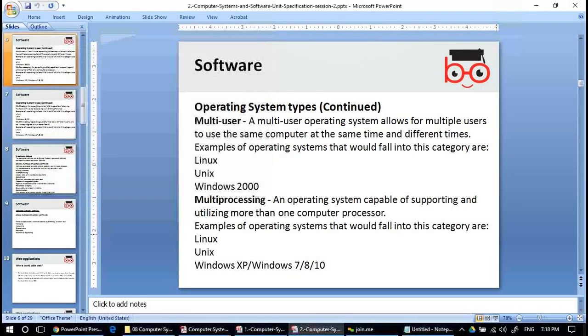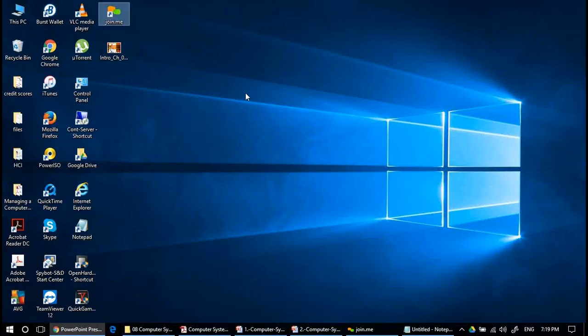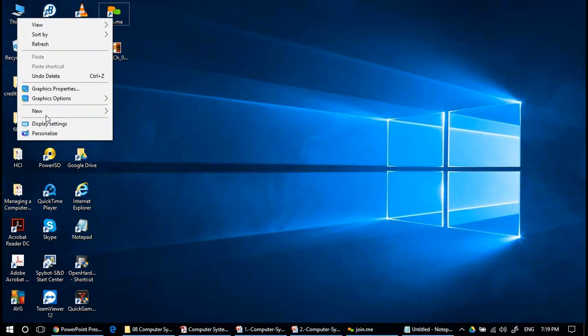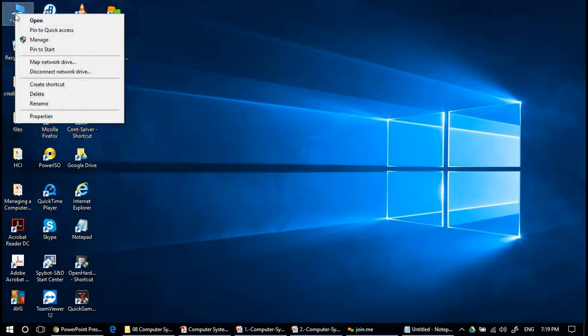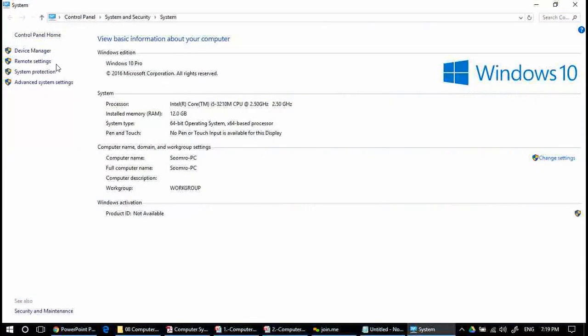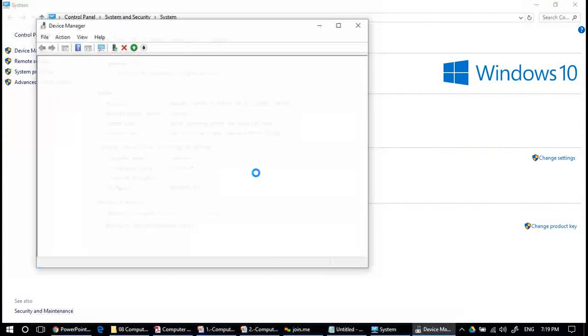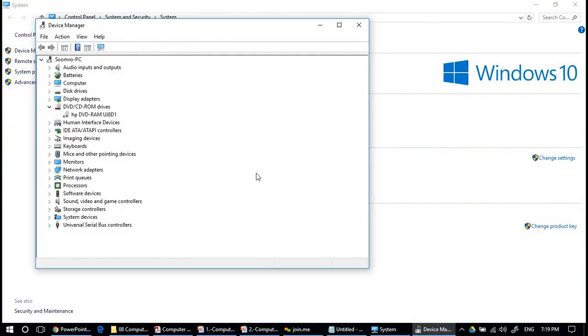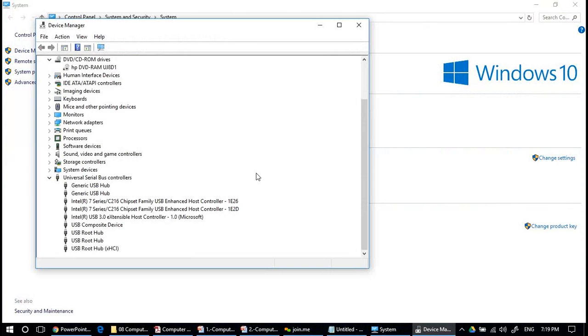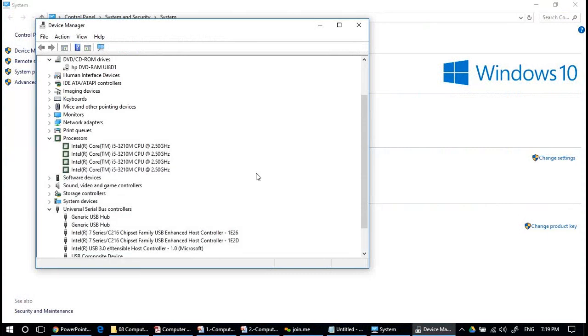And if we talk about the cores, if you go to the properties, then device manager, and processors, look at this. These are the cores. There are 1, 2, 3, 4 cores.